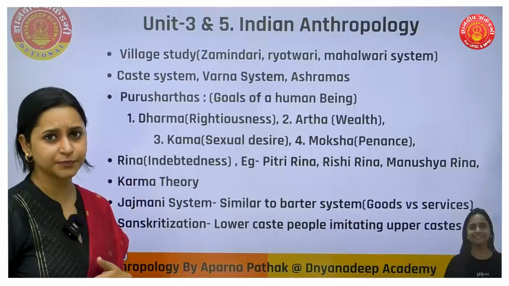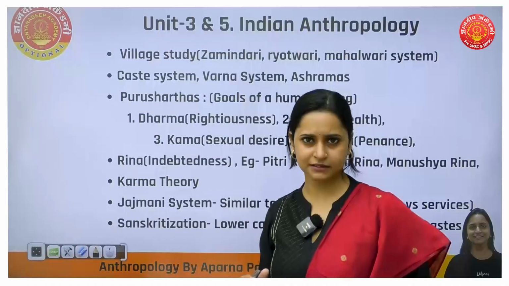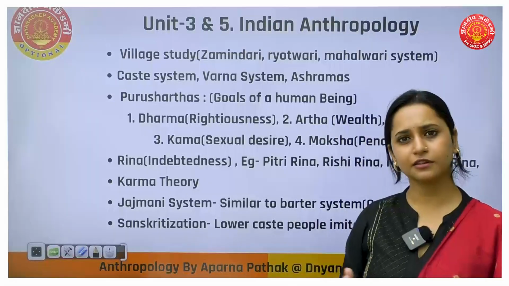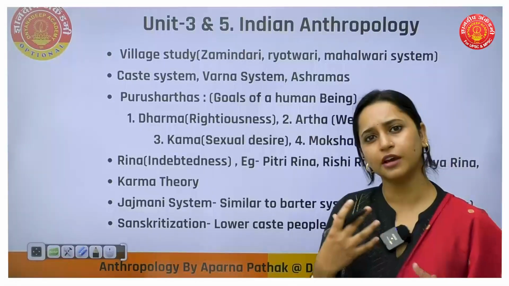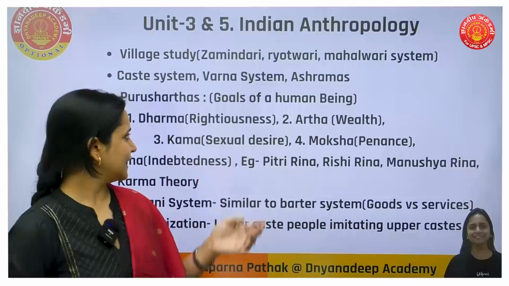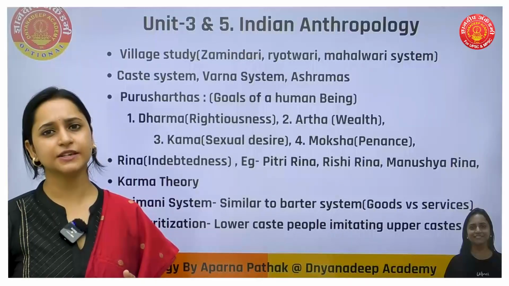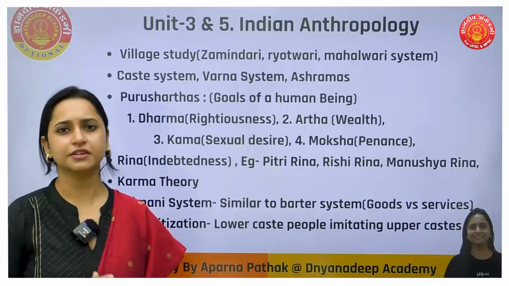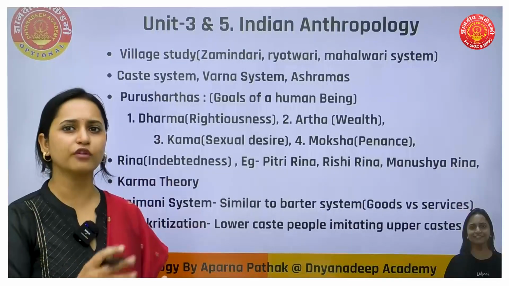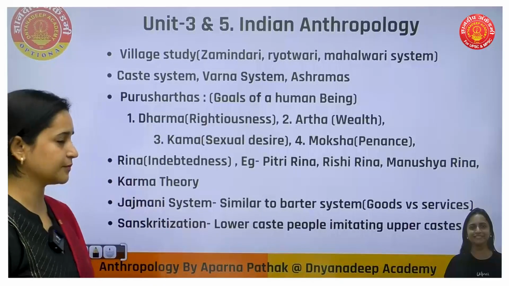We have the caste system, different types of caste based on occupation or other reasons. For example, those who make earthen pots are called kumbhar. Okay, so caste systems are like that. There is also the varna system, that is Brahman, Kshatriya, Vaishya, Sudra. They are the four varnas, chaturvarna. So this comes under the varna system.